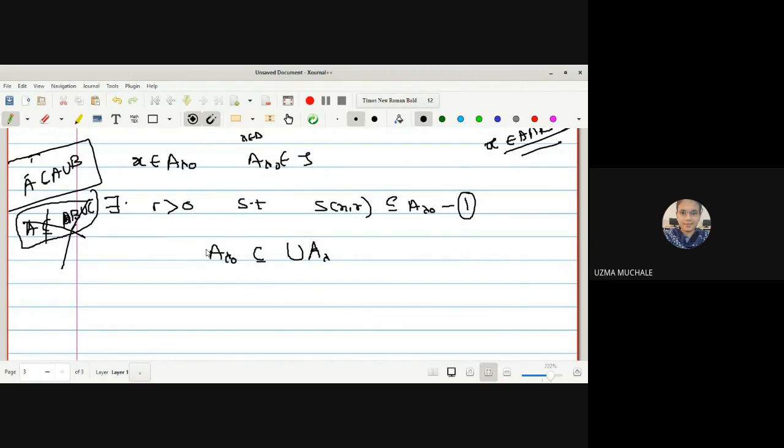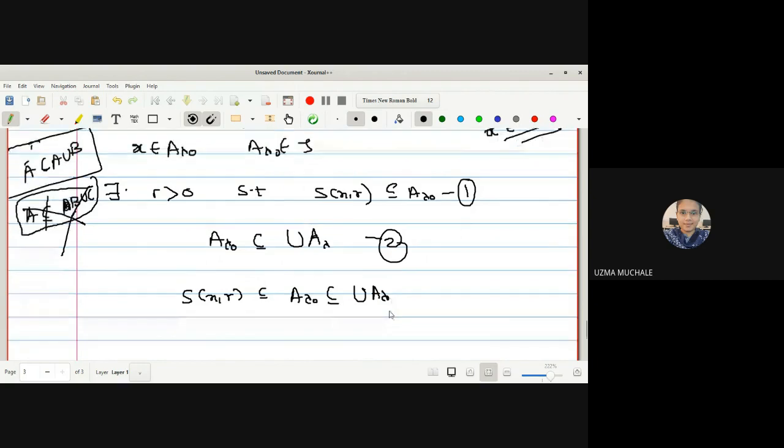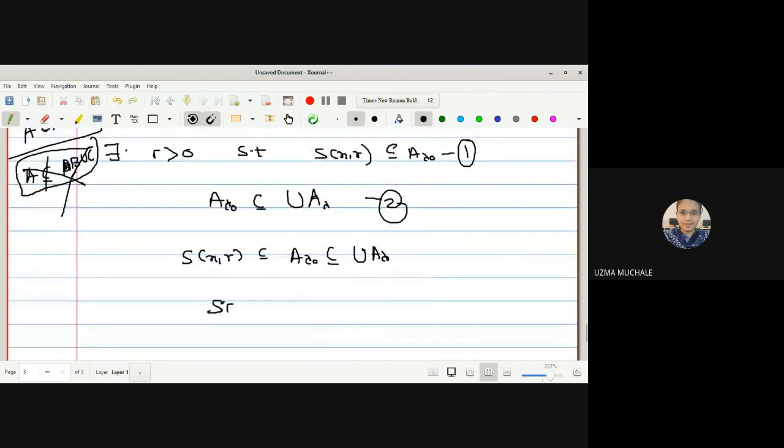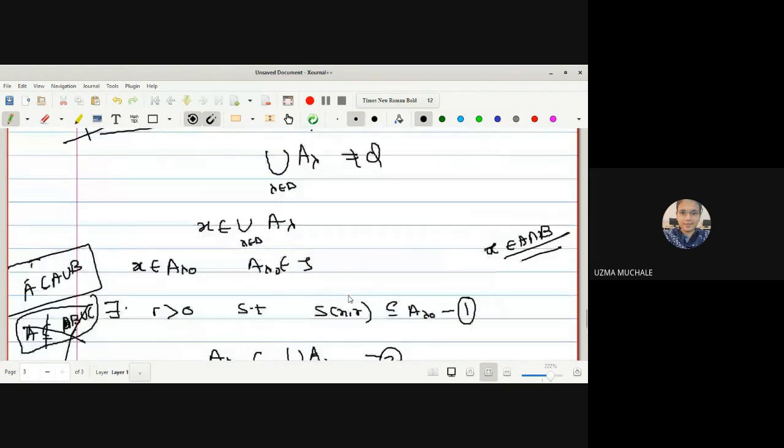So A lambda naught will be a subset of the union of A lambda, which is equation 2. From equations 1 and 2, I can write S(X, R) contains A lambda naught, and A lambda naught is contained in the union of A lambda, which means S(X, R) is contained in the union of A lambda.